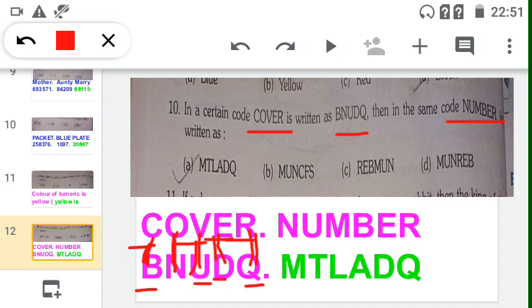Like that only, M, after which alphabet will it come? That is N. Then T after U, L after M, A after B, then D after E, and Q after R. So the code of number is MTLADQ. Correct. So this is our answer.